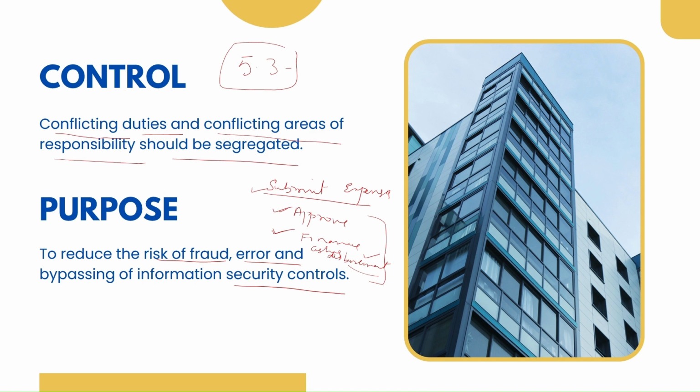Conflicting duties. So, what are the conflicting duties here? Approving, releasing the amount, and submitting. So, these are the conflicting duties, right? Conflicting duties and conflicting areas of responsibility should be segregated. And what is the purpose of this control? It is to reduce the risk of fraud, error, and also bypassing information security controls.